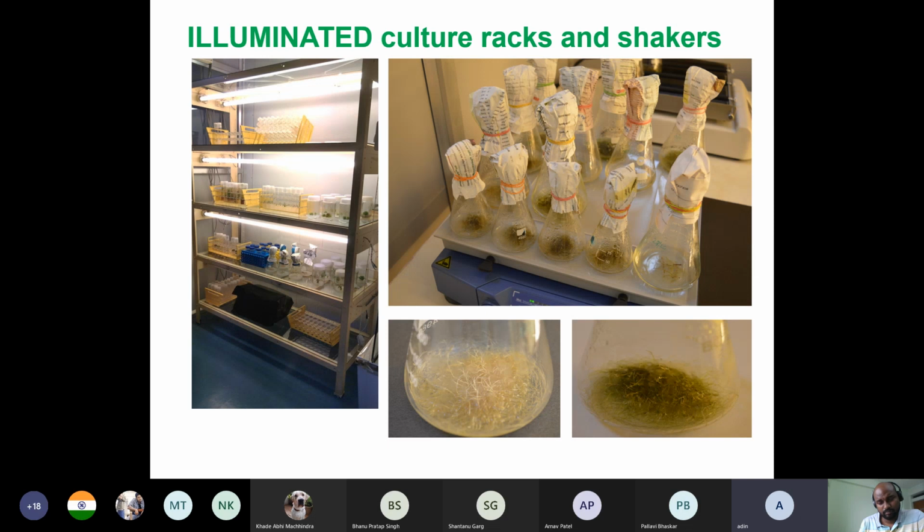So if we can infect our target plant with this bacterium, what will happen? When you are making the infection, you are wounding your target plant and allowing the bacteria to enter.